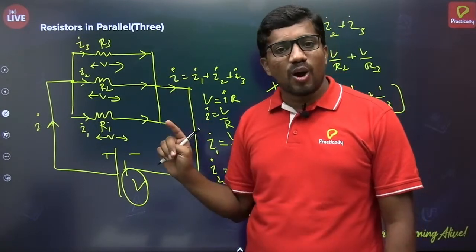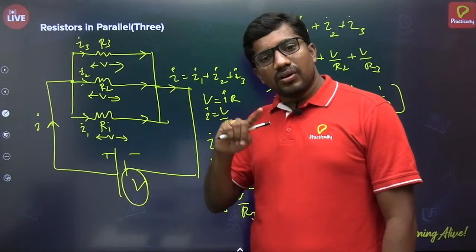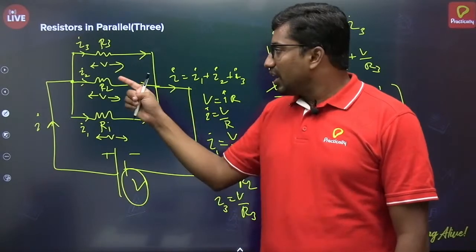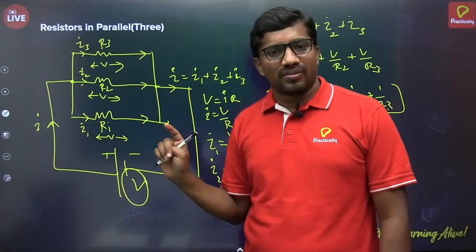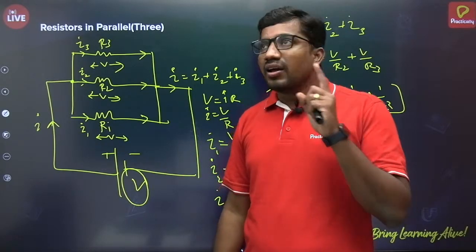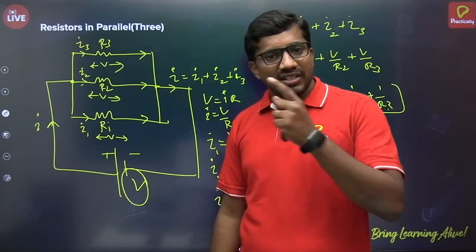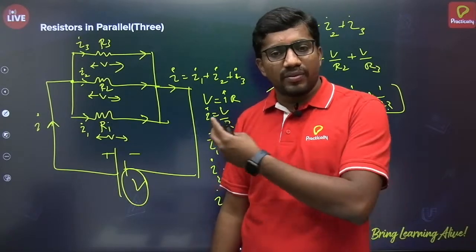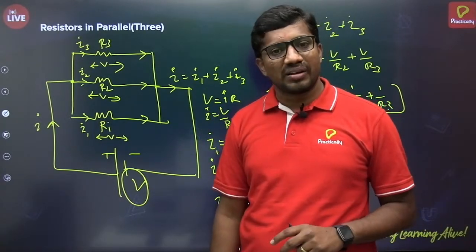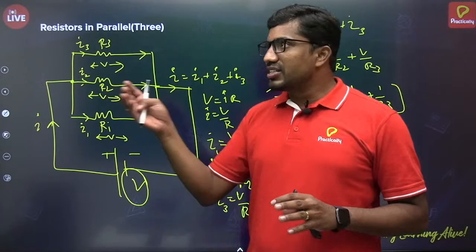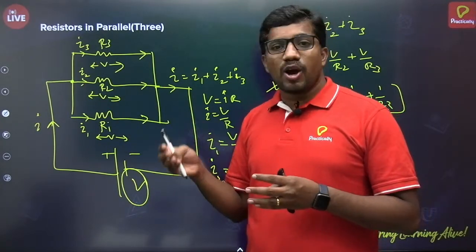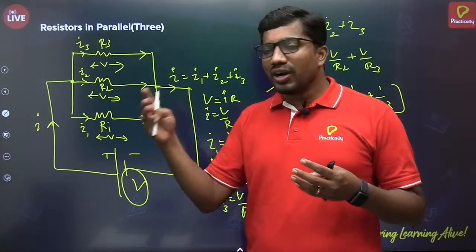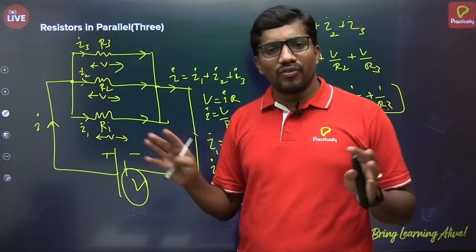In parallel combination, if one does not function properly, the remaining will work as usual. That's why all electrical appliances and domestic connections are preferred in parallel combination only, not series. Each and every electrical device can be operated individually. Whichever we want, we operate; whichever we don't want, we don't.